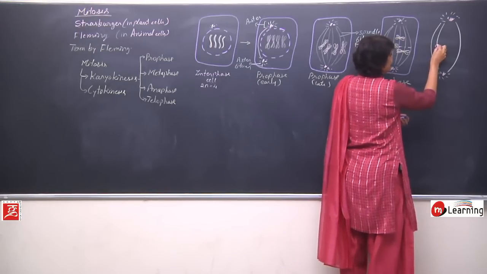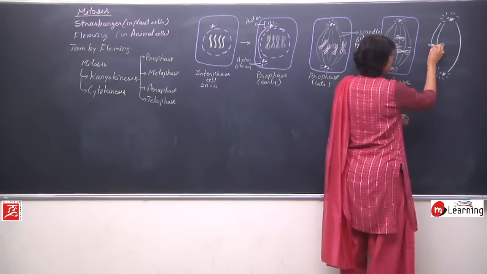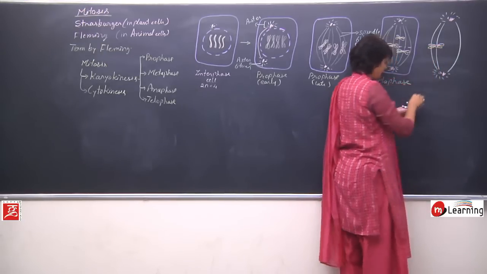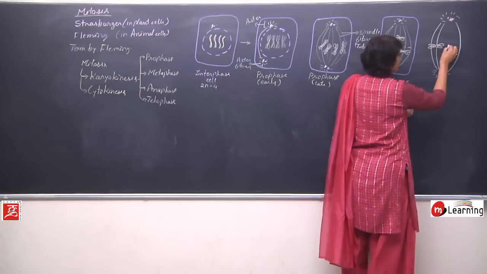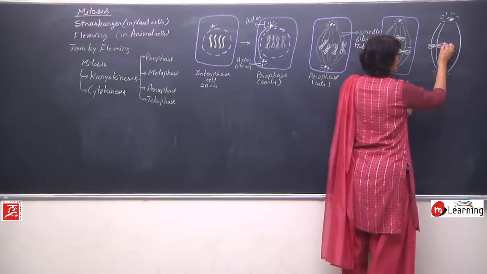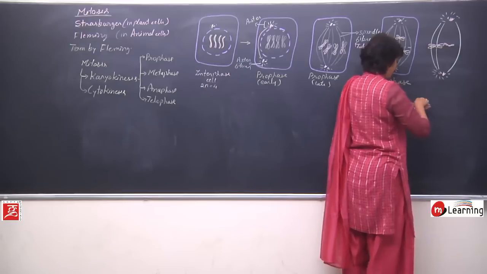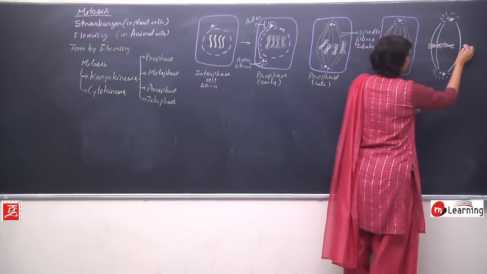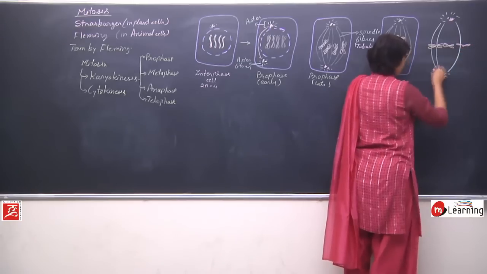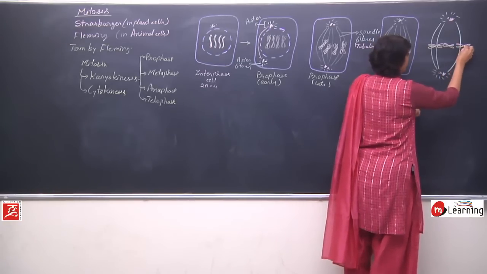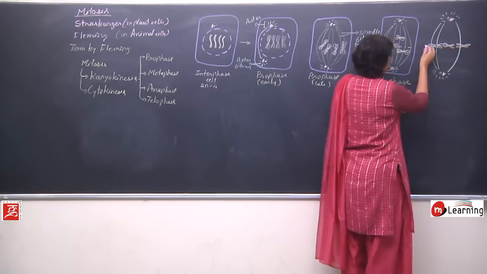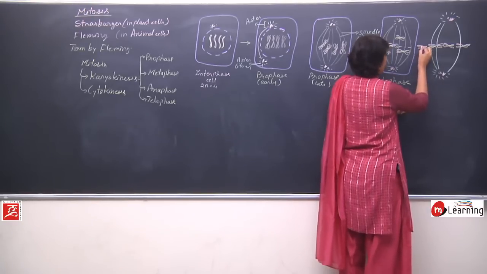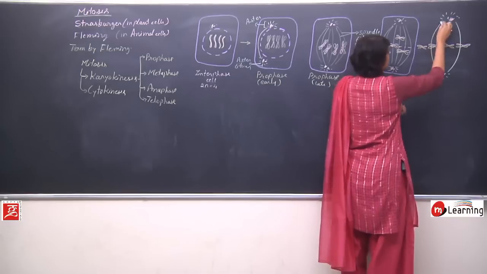So this is the centromere, this is one chromosome and its copy. Second chromosome, and its copy. Let us make the third one here, its copy, and the fourth one here, its copy. So all of them are on the equatorial plane.